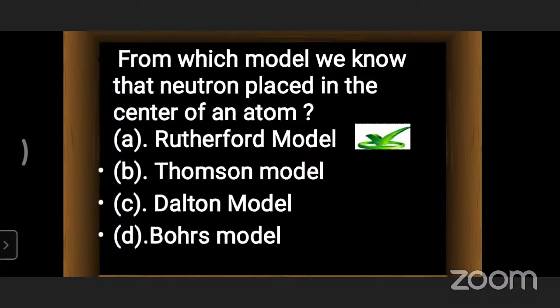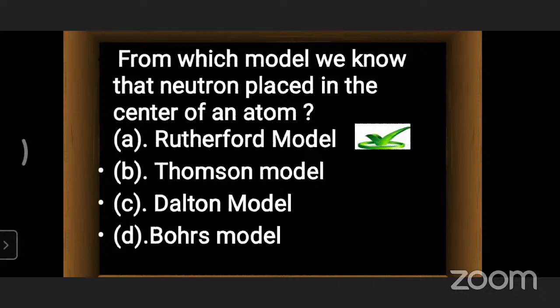Next, the Thomson model. J.J. Thomson's model is the plum pudding model, or watermelon model. In it we see a positive part, the red part, and a negative part, the seeds. Only the negative part and positive part are discussed. There is no other particle discussed in the Thomson model. Because of that, the neutron is not present in the Thomson model, so we can remove option B.